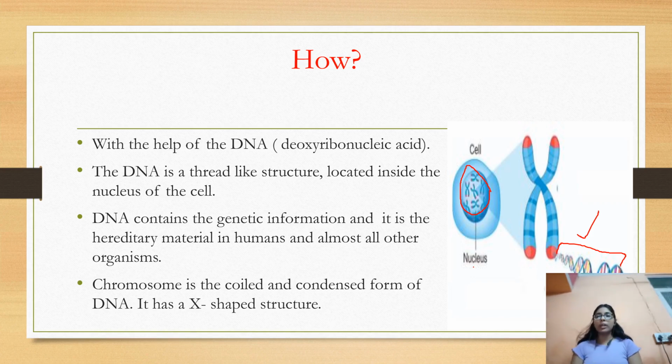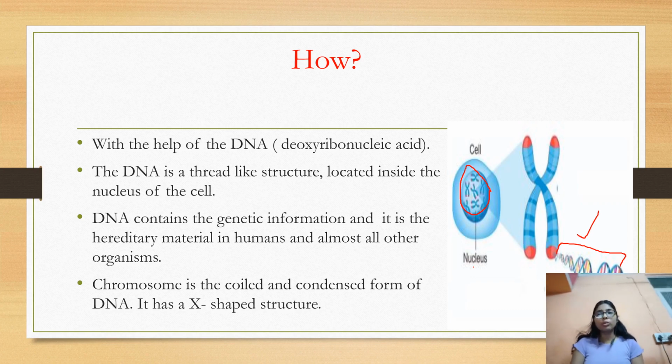What is the meaning of hereditary material? It is passed on to the next generation. We have DNA which we acquire from our parents, and we will pass it on to our next generation, which contains some genetic information.